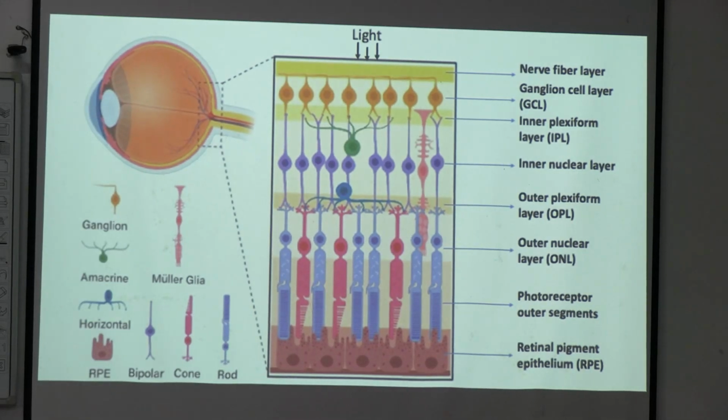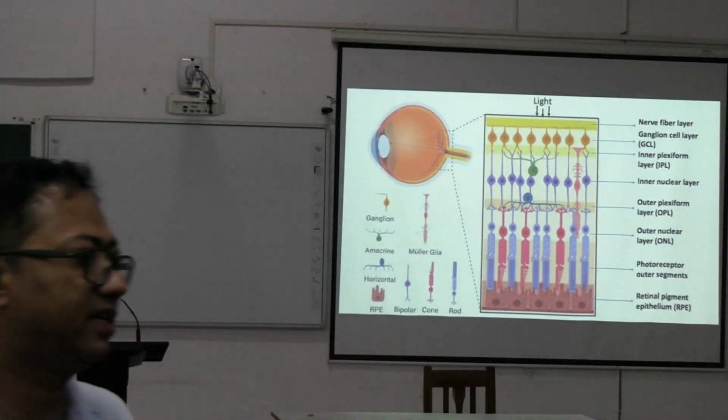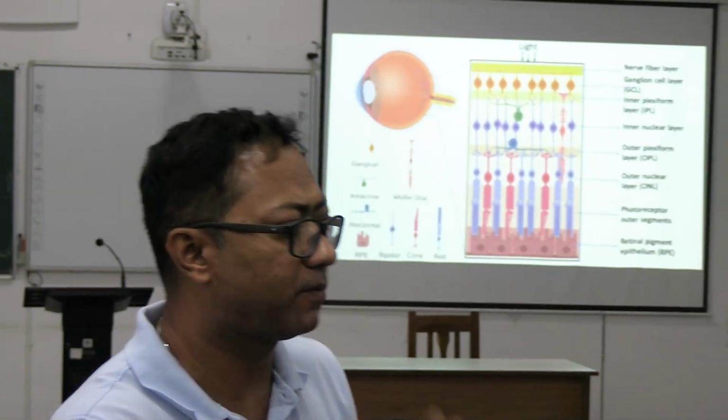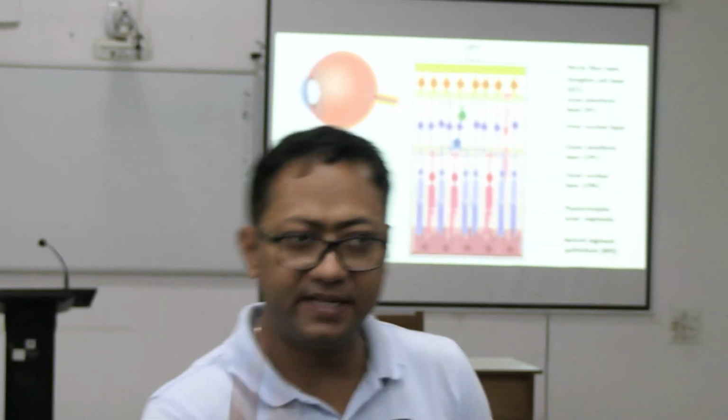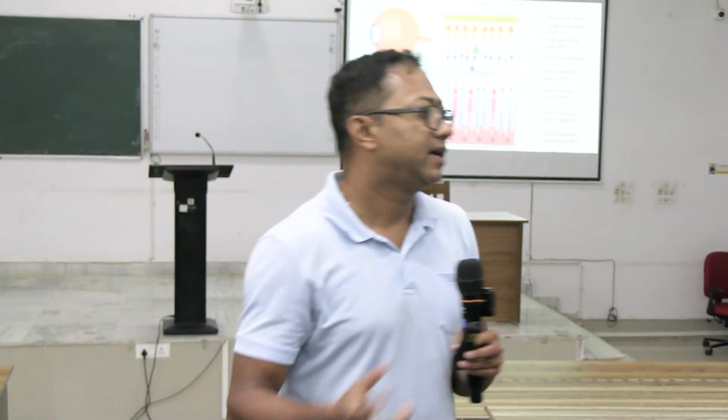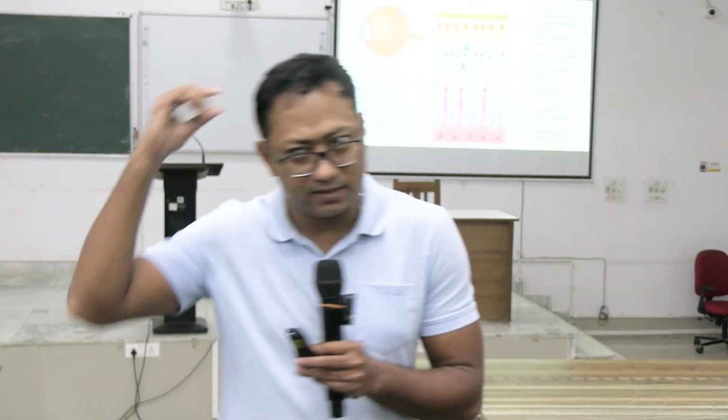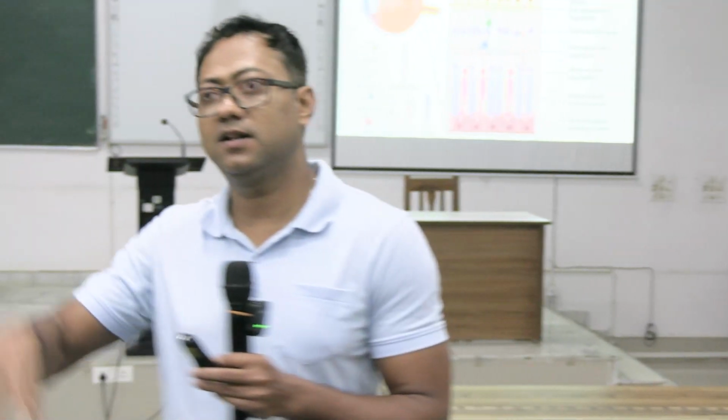So the question that comes here, or it may also be formed as an MCQ: the optic nerve is actually the collection of axons of the photoreceptor cell, bipolar cell, or ganglion cell. What is your answer? Ganglion cell.